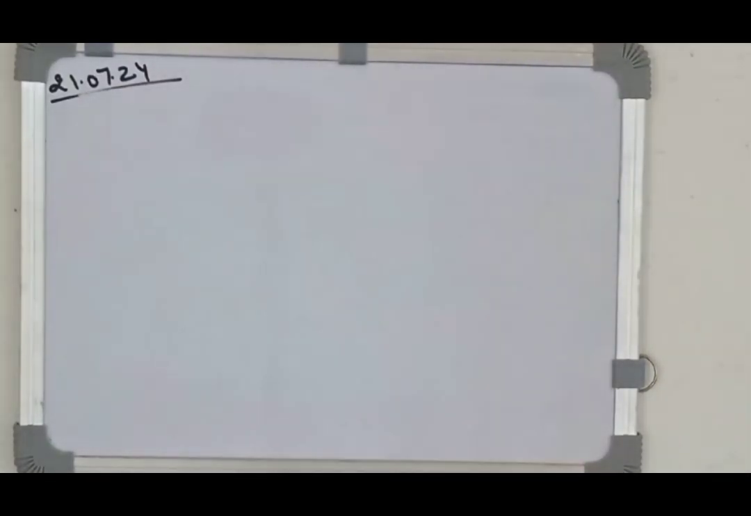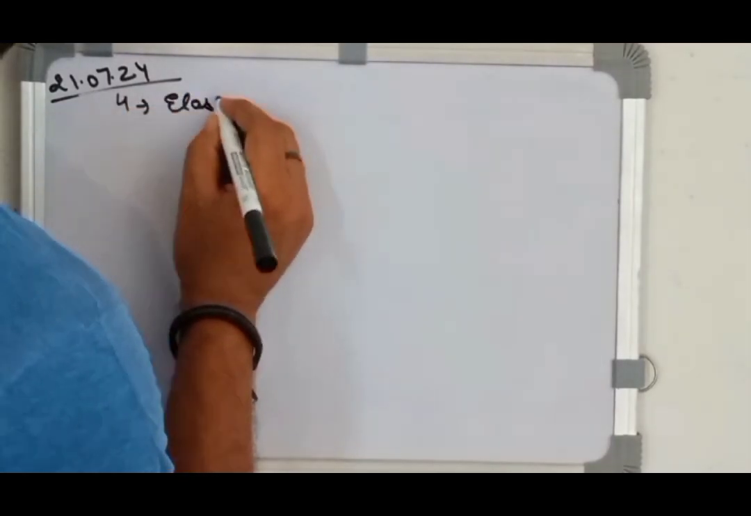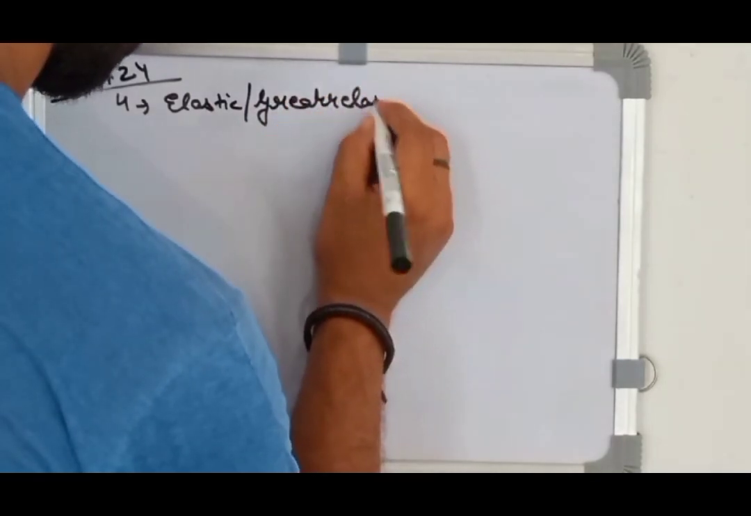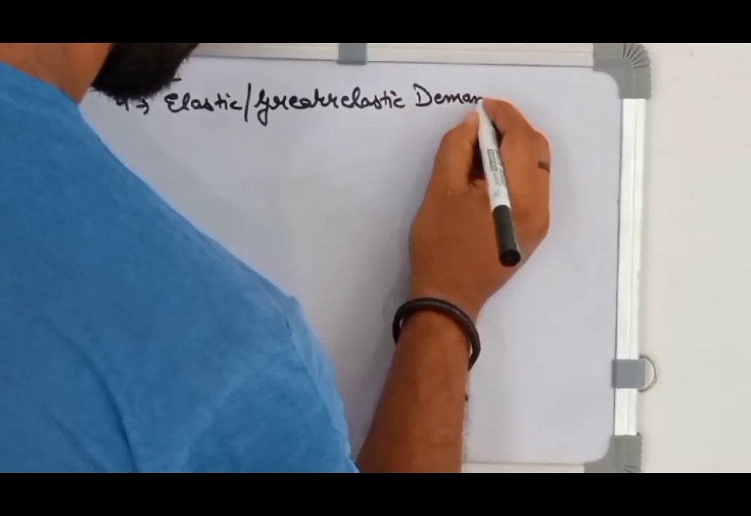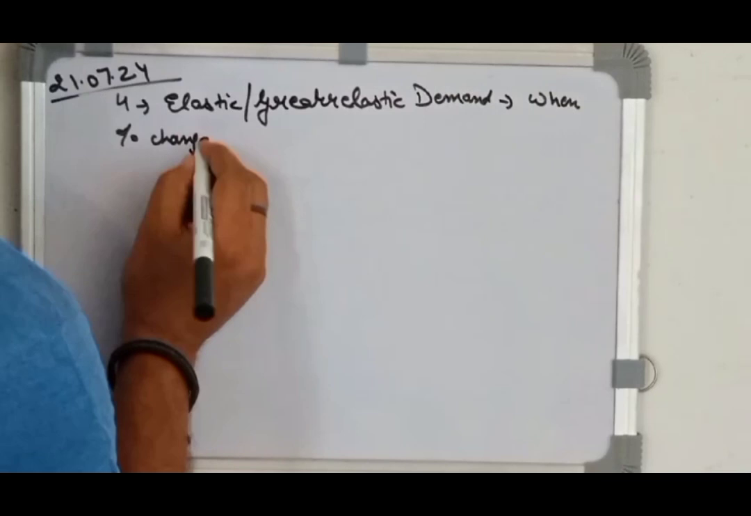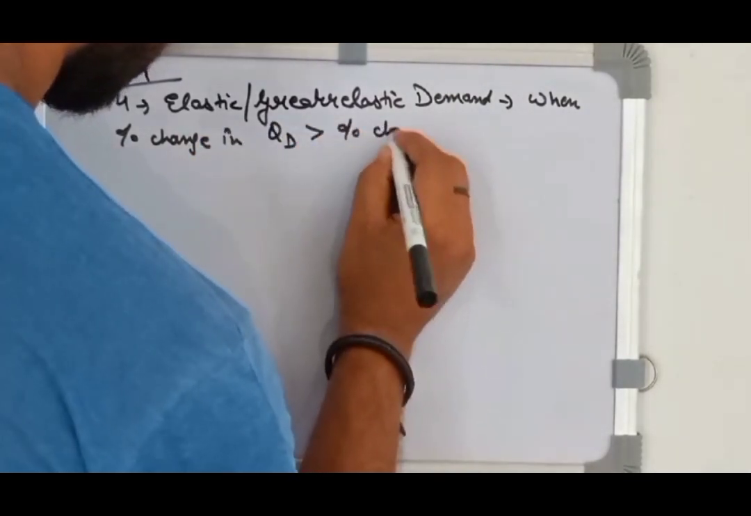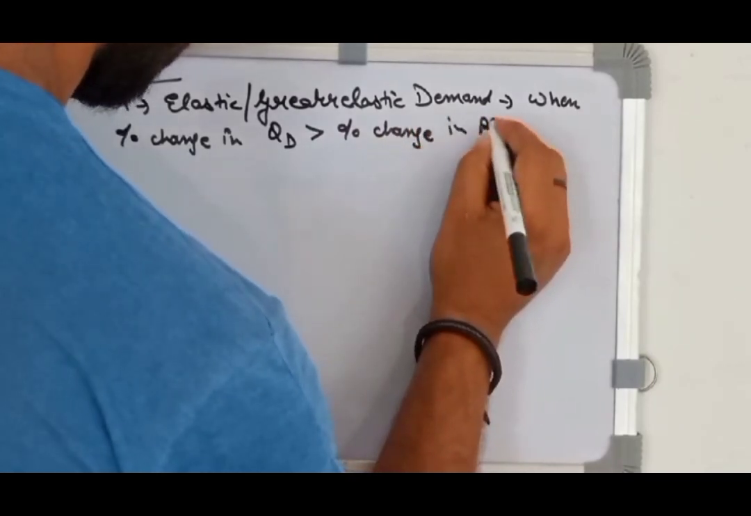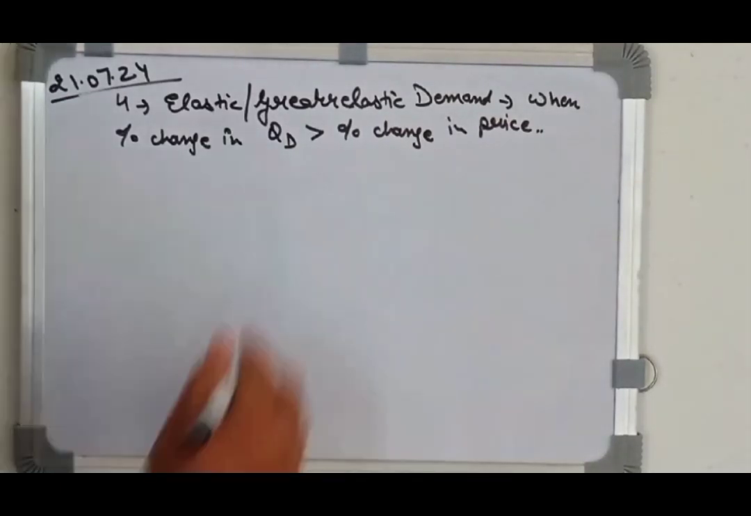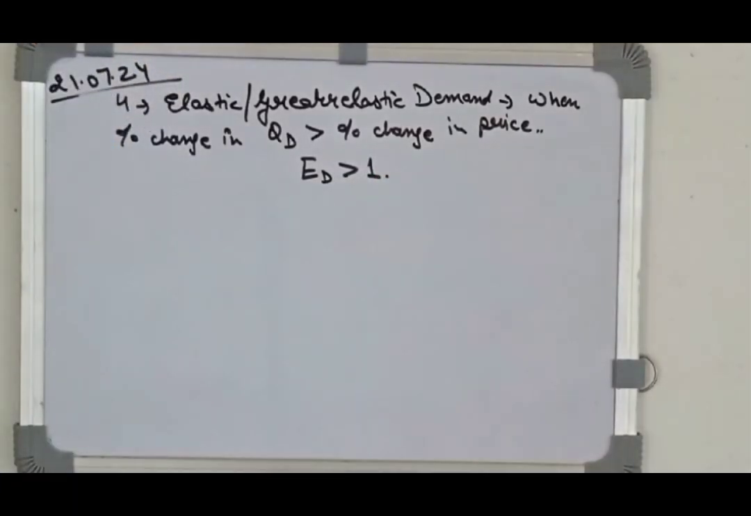Now coming on to the next type, the fourth type is greater elastic demand, or we can say it as elastic demand. If it is written that the demand is elastic, or it is written that demand is greater elastic, it will be same. In this case, the percentage change in quantity demanded for the good will be more than the percentage change in price. That means the quantity is more responsive to the change in price. If the change in price is small, the change in quantity demanded will be larger. So here the elasticity of demand value will be greater than 1.